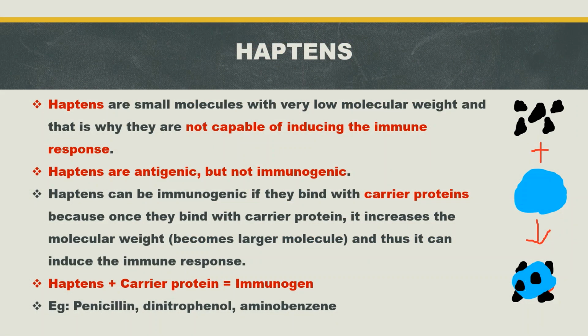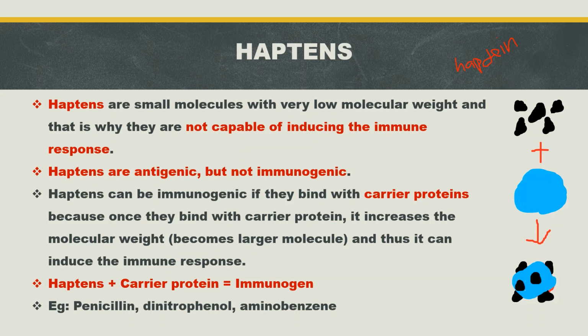Meaning of hapten. Haptens are small molecules with very low molecular weight, and that is why they are not capable of inducing the immune response. So, haptens are antigenic but not immunogenic.